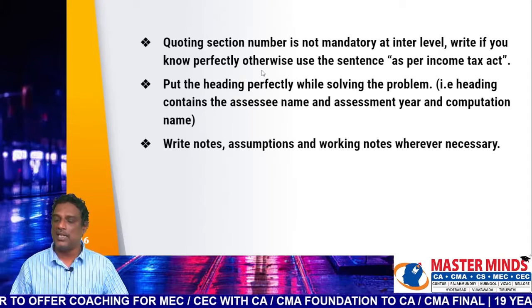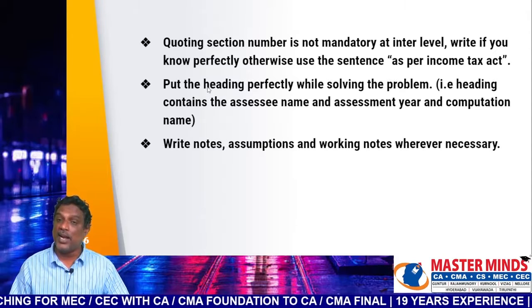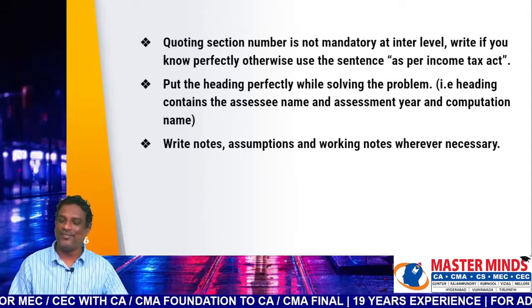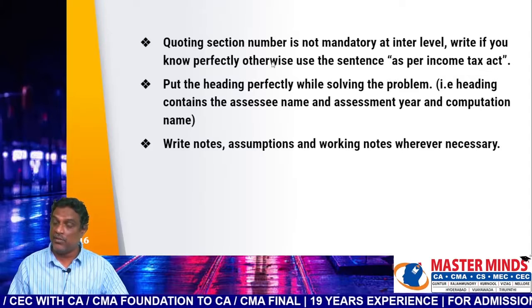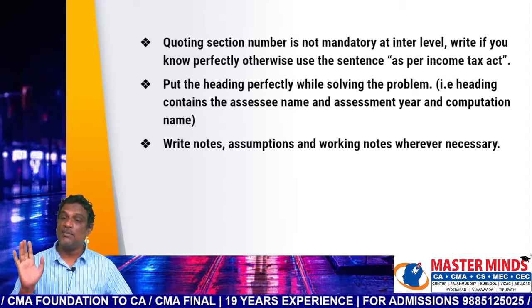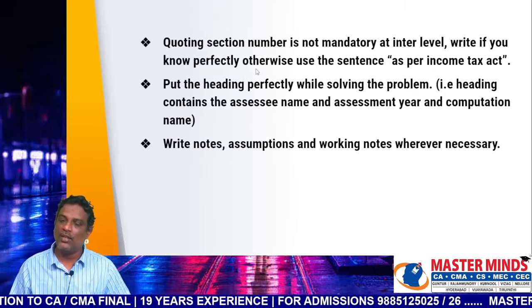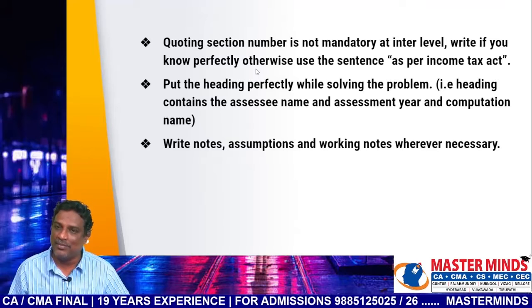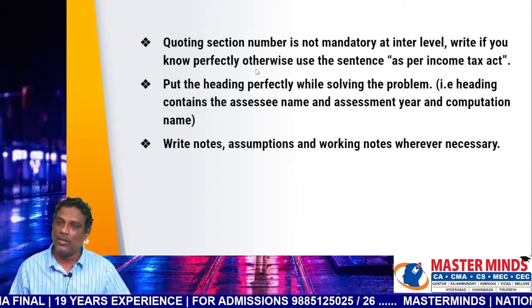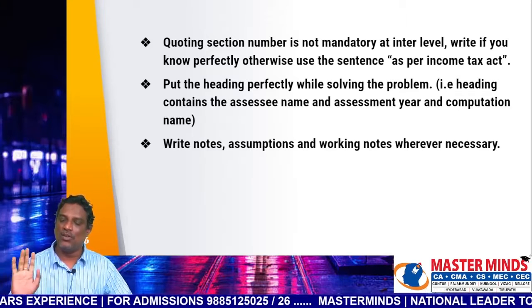The next general instruction is about section numbers. Number of students are having doubts about this point: is it mandatory to write the section number? Section number is not mandatory at the intermediate level. Write it only if you know it perfectly; otherwise ignore it.